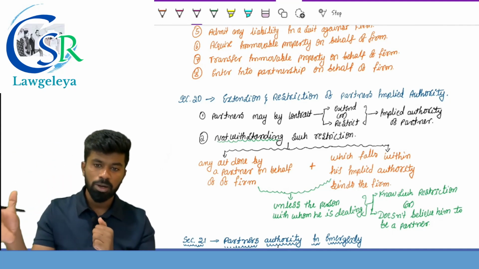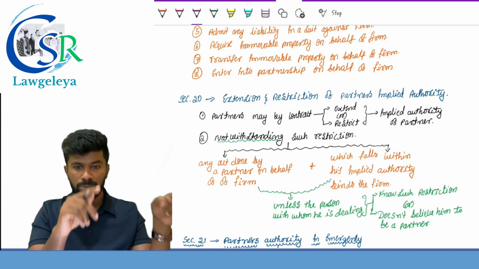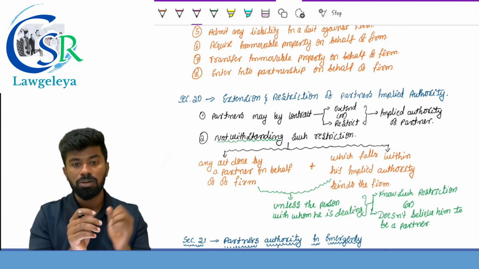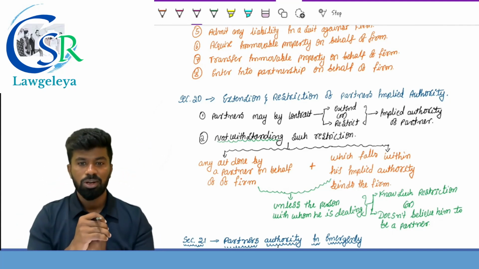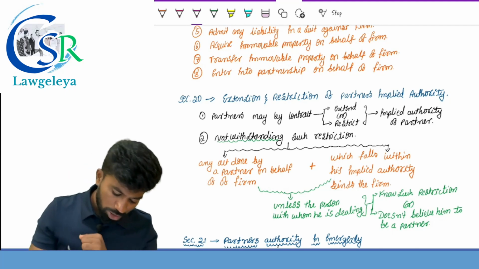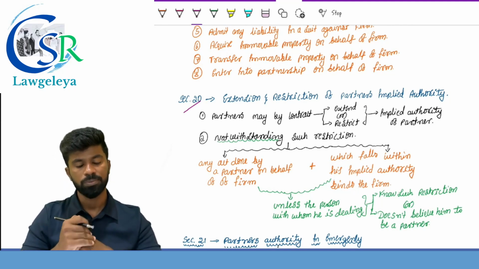If an innocent third party, without knowing that there is a restriction in the agreement about the rights of the partner, enters into a contract, is the firm responsible or not responsible? Yes, responsible. Section number 20. Based on this, they can ask a practical question in the upcoming examination.